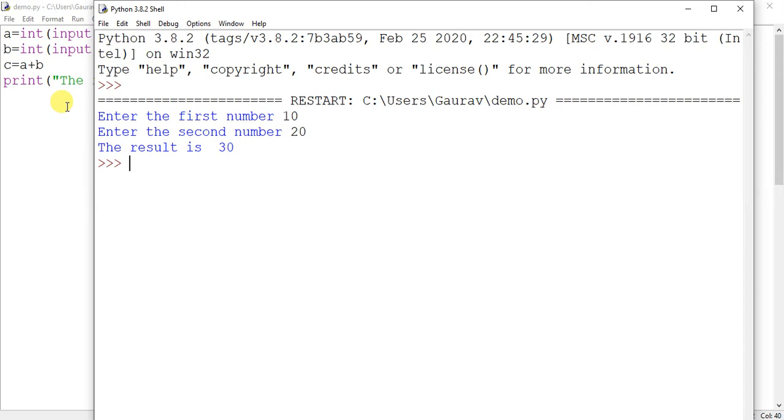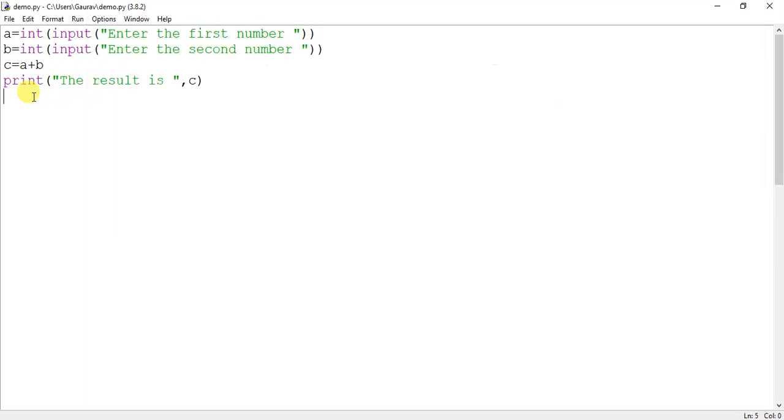So that's how you learn programming. When you get an error, you can see, oh my god, I have just made a mistake here. So whenever you take something as input, it will be taken as a string, and according to your requirement you can change it into integer or float.